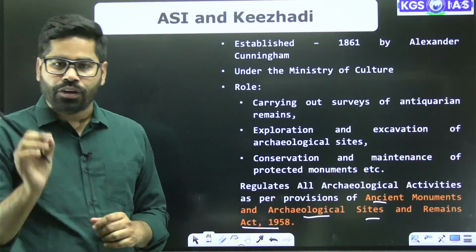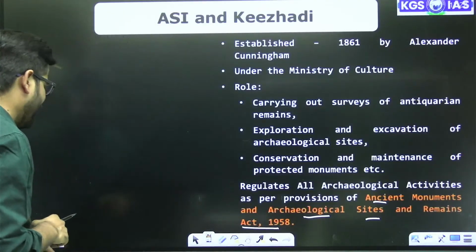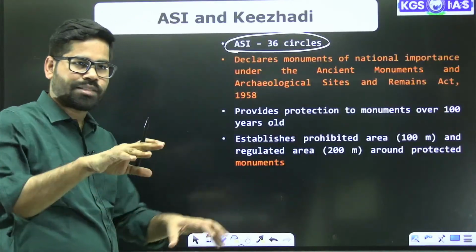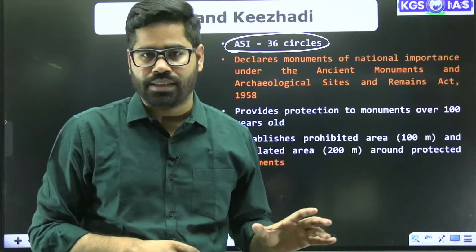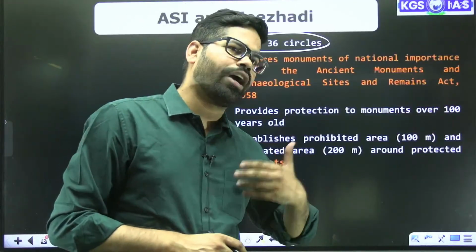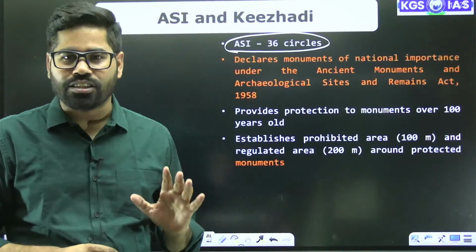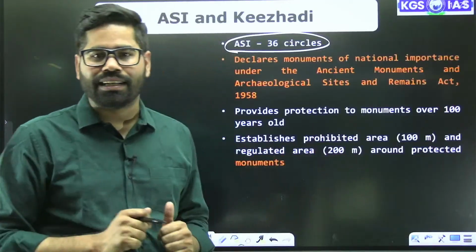Now there is certain more information. ASI has 36 circles. Circles means it has 36 different zonal offices. This is not very important for the exam, but sometimes they may ask these types of things, that it has 36 different circles in India.